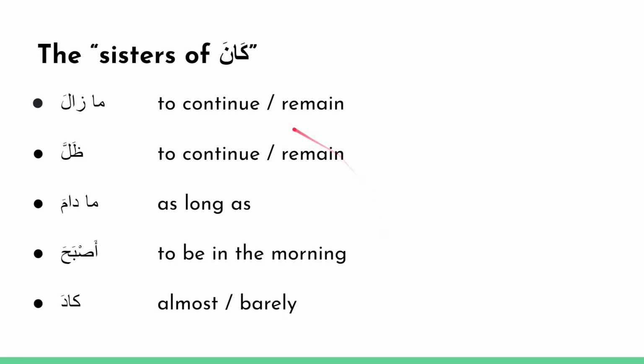So mazala means to continue or to remain in a condition. Okay, so kana, we said, was, and mazala kind of means to continue to be. Dhalla also has the same meaning, to continue to be. Madama has a similar meaning, it means as long as. Asbaha has a very different meaning, it means to become in the morning, particularly in the morning. And then the fifth one is gada, which is almost or barely. It also has a very different meaning. Okay, so let's take a look at examples of each of these to make it super clear.